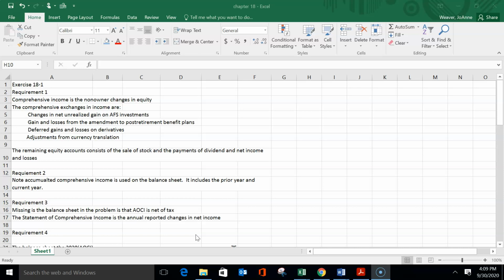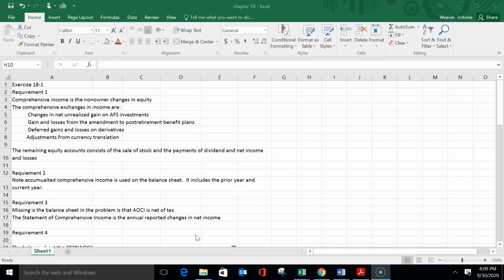And note that the comprehensive income as presented is net of tax. Now, we also studied, what is comprehensive income? Comprehensive income is calculated using non-owner transactions.